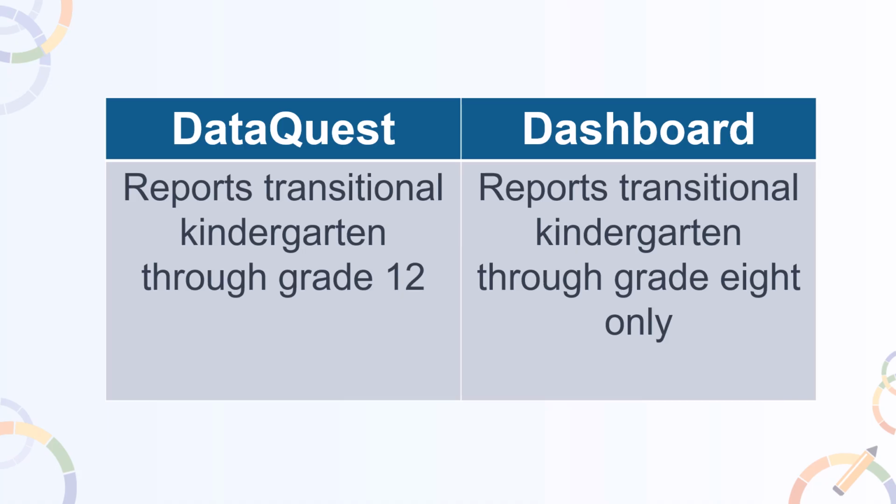DataQuest reports chronic absenteeism for students in grades transitional kindergarten through grade 12 and allows for filtering for different grade spans. The dashboard only includes transitional kindergarten through grade 8 as a part of accountability reporting.